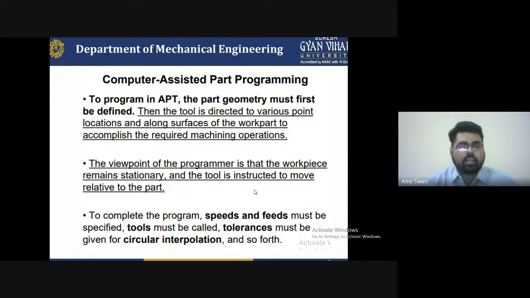So that's why we can say that to part program in the automatic programming tool, the part geometry must first be defined. Then the tool is directed to the various points, locations, and along surfaces of the workpart to accomplish the required machining operation. And we have to control the complete programming by the speed and feed, and the tolerance must be specified for the tool. So it must be given for the circular interpolation and so forth.